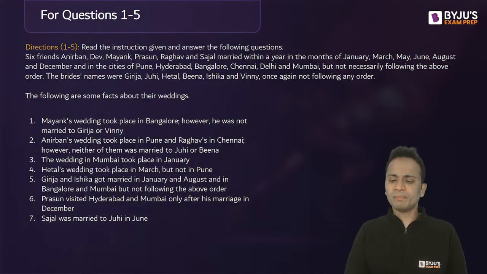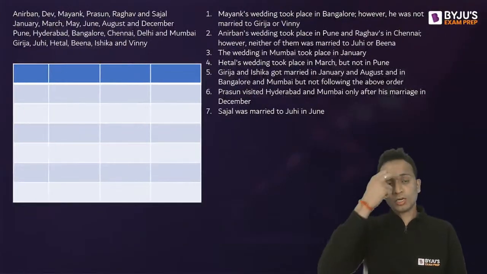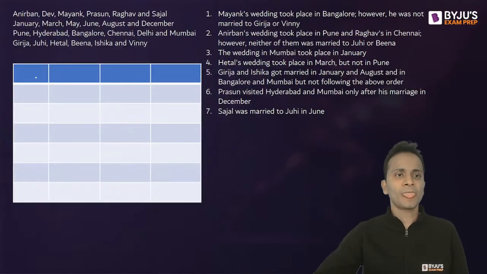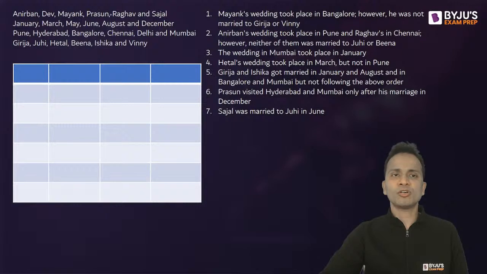Just fix one of the parameters and keep the other parameters open. Okay. So I'll copy all these instructions on the next page. We'll draw an empty table like this. In this table, in the leftmost column, I'll be writing the names of these people. Now, since the initials of the names of these friends are different, Anirban, Dev, Mayank, Prasun, Raghav, and Sajal, I'll just be writing their initials A, D, M, P, R, and S.